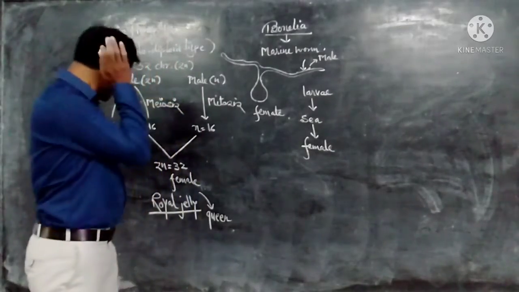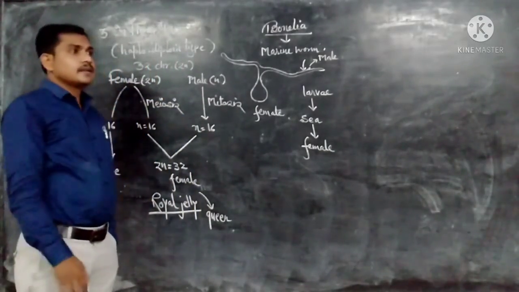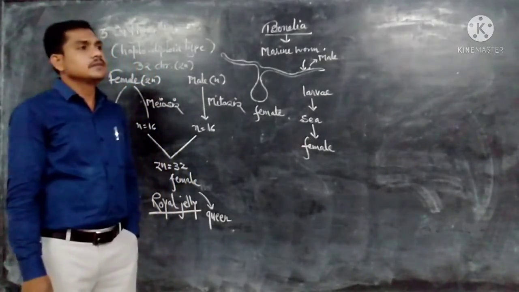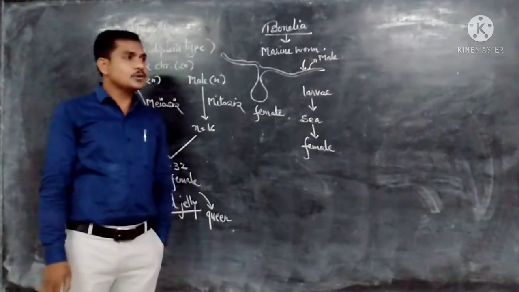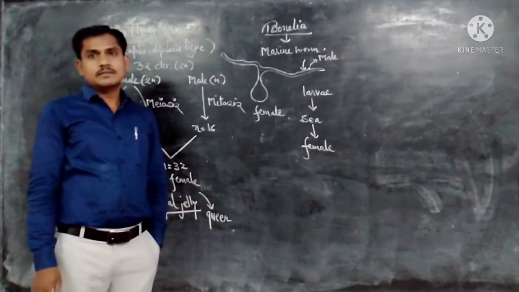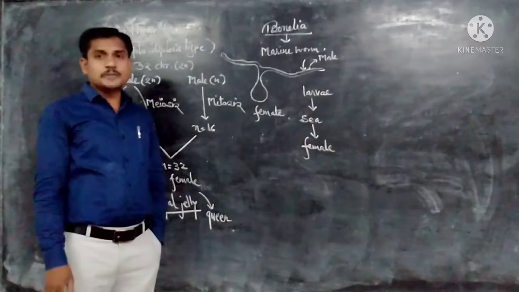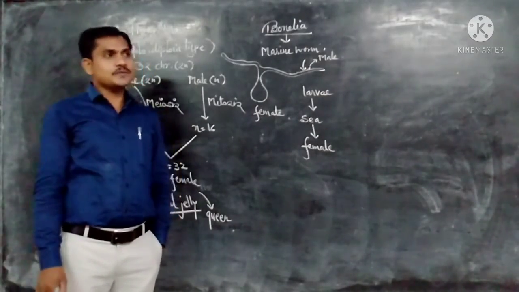Actually, initially Henking, one scientist, observed spermatogenesis in the squash bug.